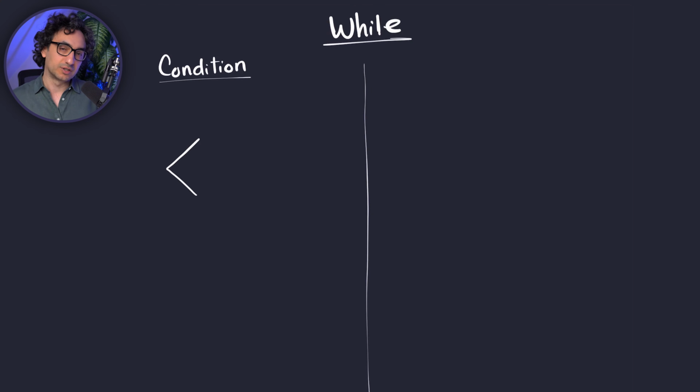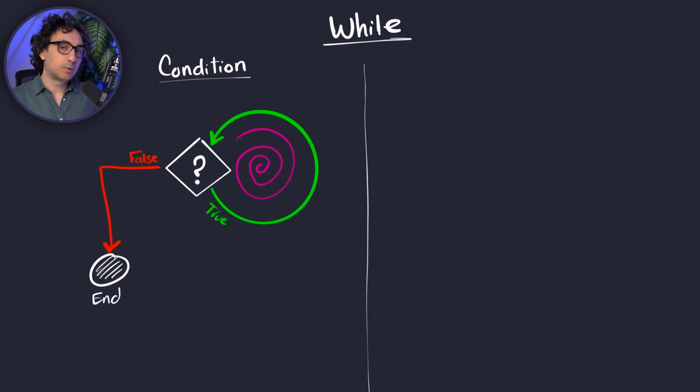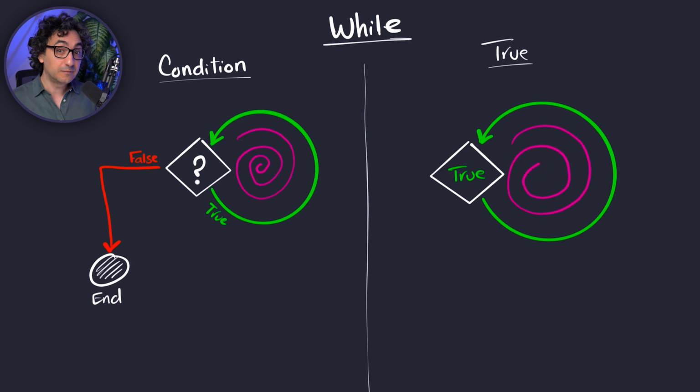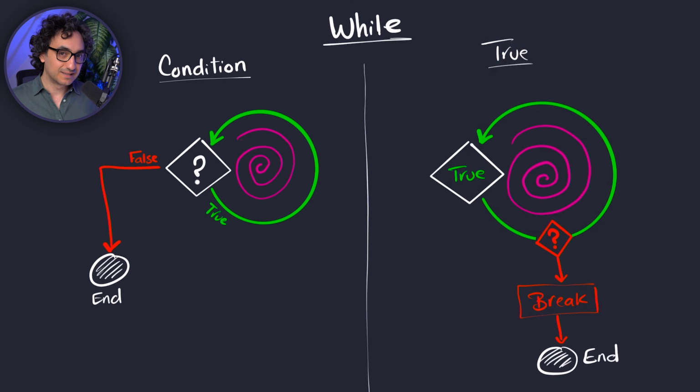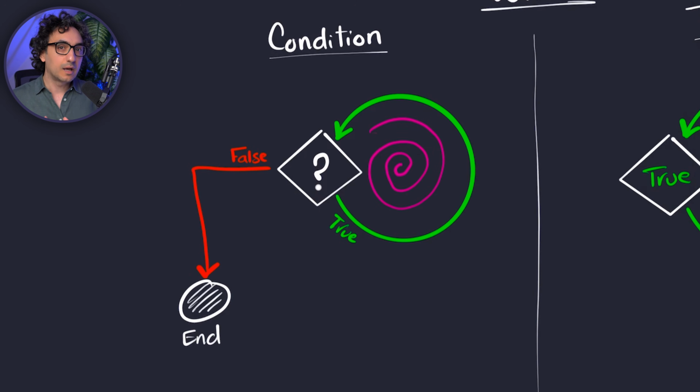So now let's dig deeper into the while loop. For the while loop, we also have, like the for loop, different designs and types, and I'm going to put them into 2 categories. The first one we call the while condition. So you define a condition and the loop keeps going until the condition becomes false. This is the classical type, but we have another design, we call it the while true. This loop is going to run forever, it is infinite. That's why we add it together with a break statement in order to force the loop to stop. And of course, there is a reason for that. So those are the 2 main categories, and we're going to start with the first one, the classical one, the while condition.